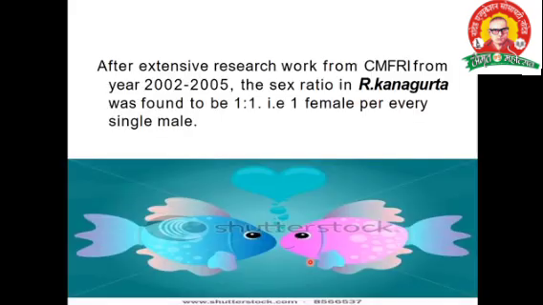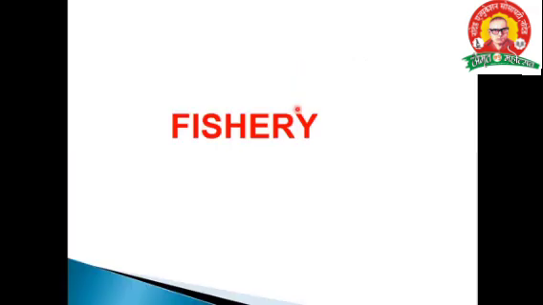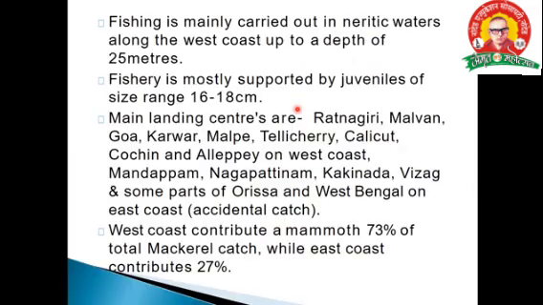It is very easy. After extensive research work from CMFRI, Marine Fishery Resources of India, it is old data, 2002 to 2005. The sex ratio of Western Kangargutta was found to be 1:1. It means that one female and one male for the purpose of breeding. Right. Then next one, that is about the fisheries.